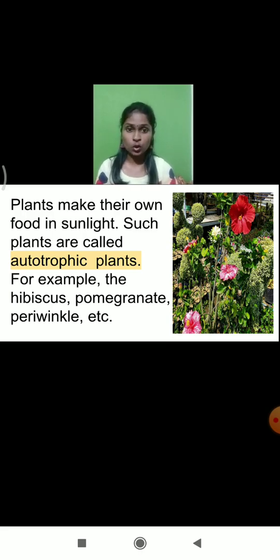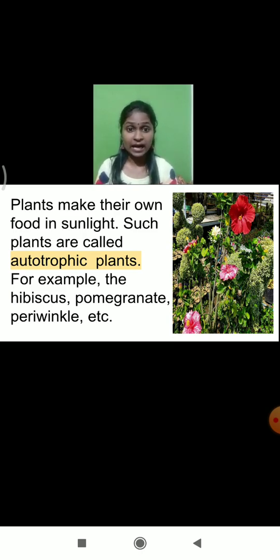As you know, plants make their food with the help of sunlight. We learnt in the previous lesson that plants do photosynthesis with the help of carbon dioxide and water. In the presence of sunlight and chlorophyll, plants prepare their own food. Am I right? But let me tell you, students, not all types of plants can prepare their own food. Only a few plants, the majority of plants, can prepare their own food.